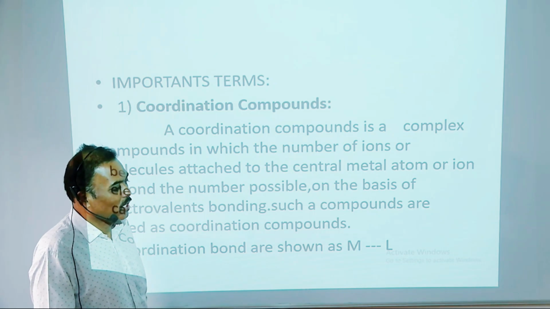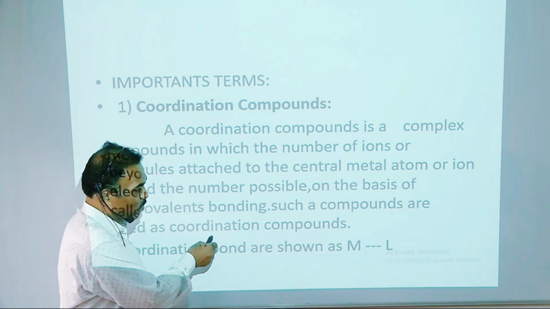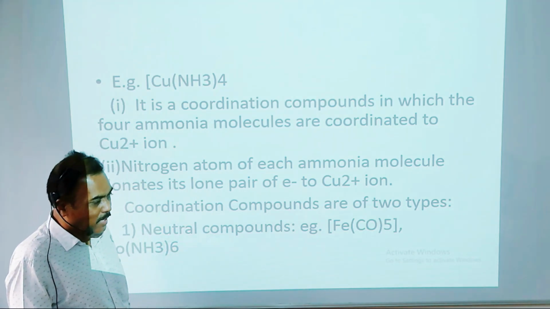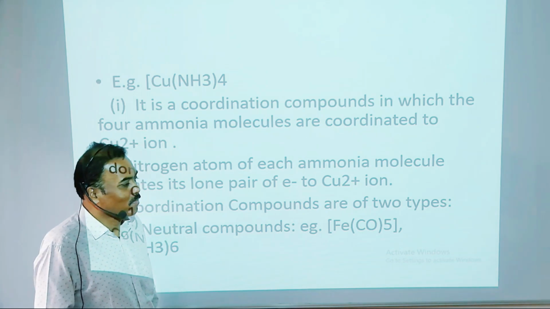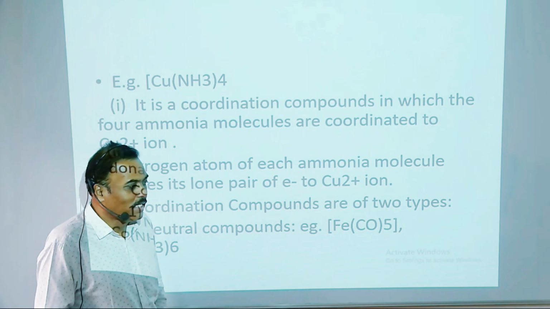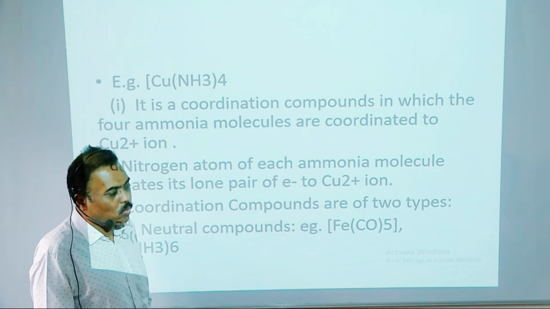So coordination bonds are shown as M-L. So here M is a metal ion and L indicates a ligand. For example, [Cu(NH3)4]2+. It is tetraamine copper(II) ion.